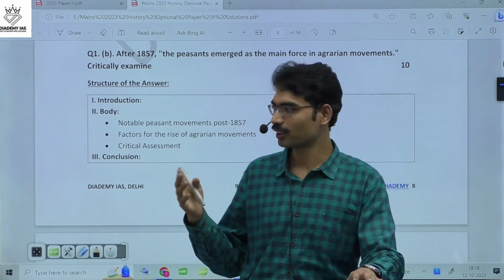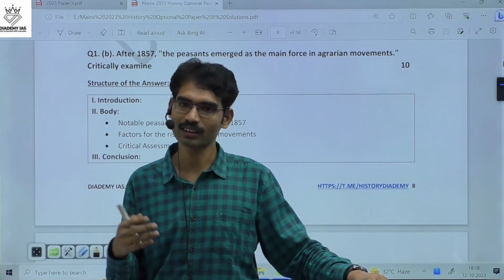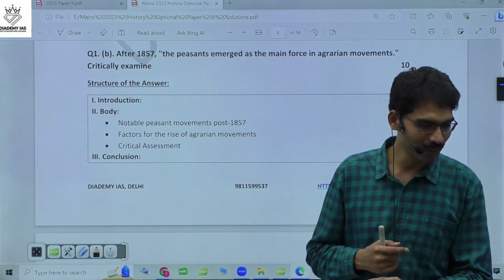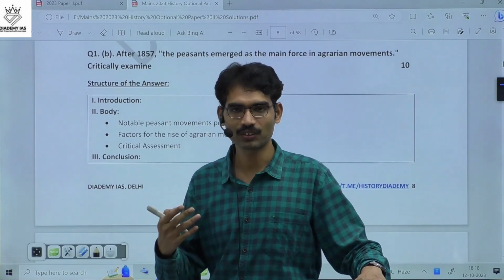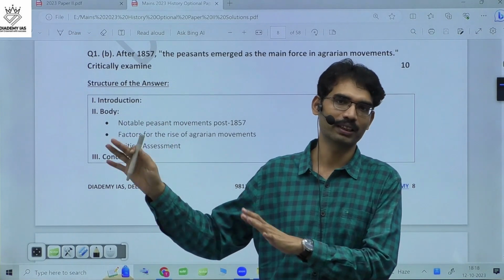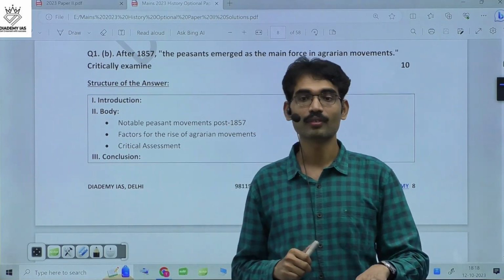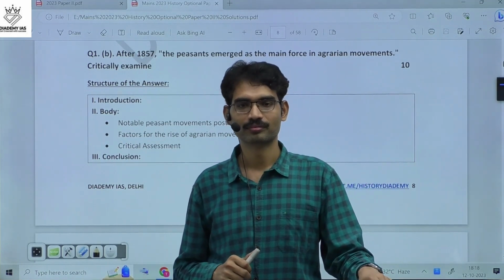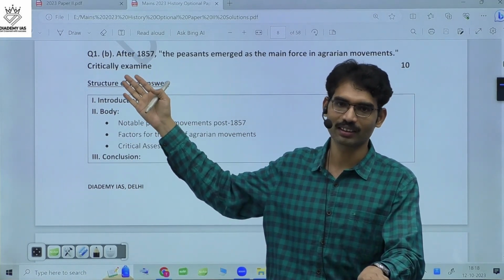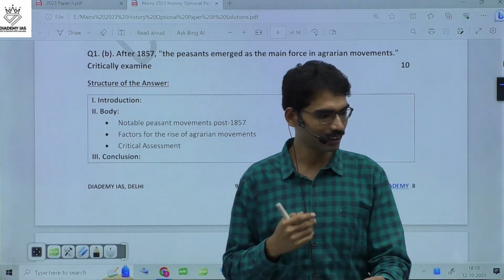Very good. The first and foremost is the land revenue policies. Because of that, peasants got affected and they participated in peasant movements. Any other? Exorbitant revenue demand. Very good. Any other? Can you think? Why were peasants against the British? Simple term. Very good. And commercialization of agriculture itself is one example. Zamindars' lands were confiscated, another example.